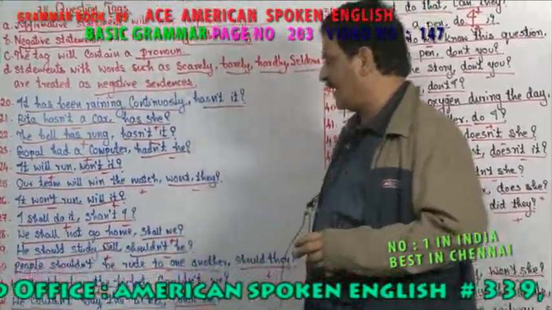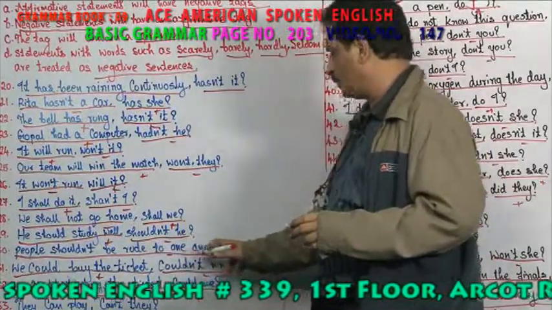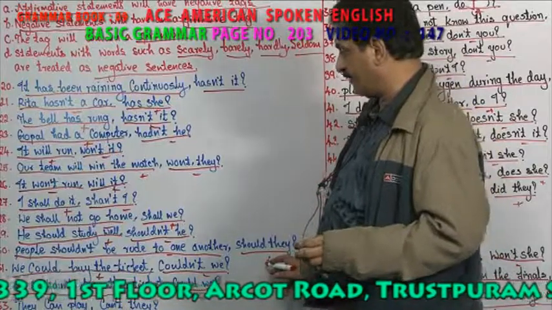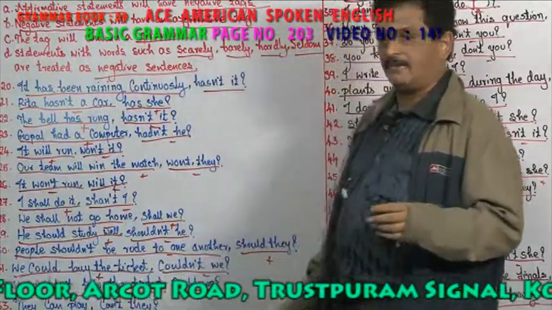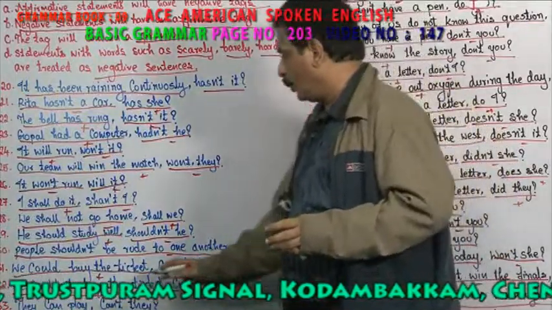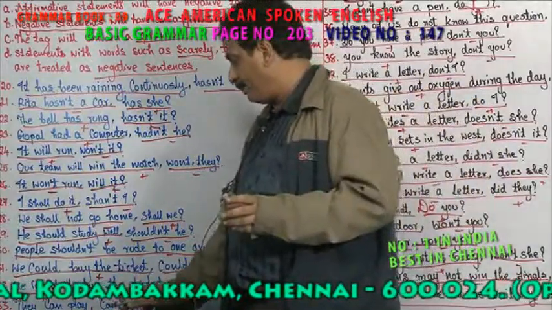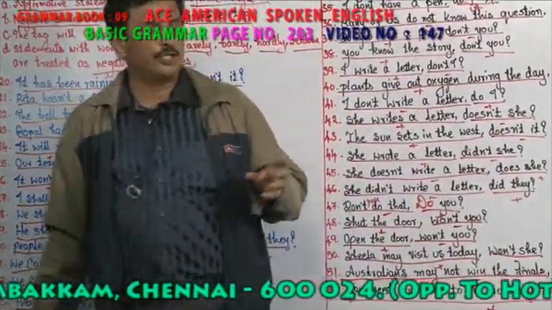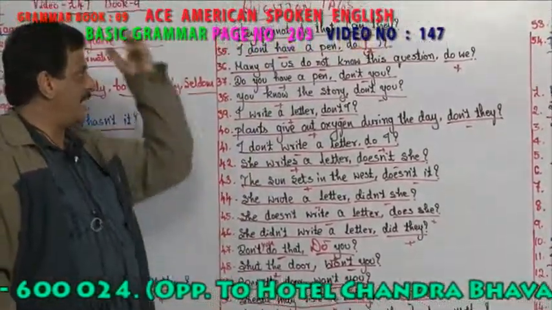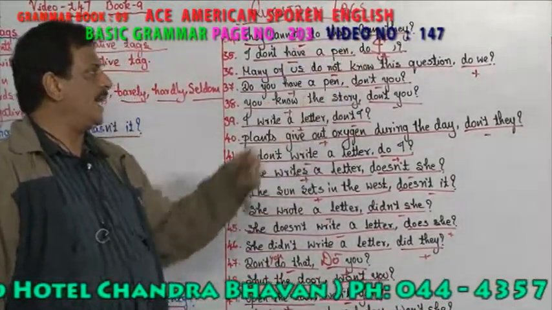So he should study well. Shouldn't he? People shouldn't be rude to one another. Should they? We could buy the ticket. Couldn't we? We couldn't buy the ticket. Could we? They can play. Can't they? They can't do that. Can they? I don't have a pen. Do I?